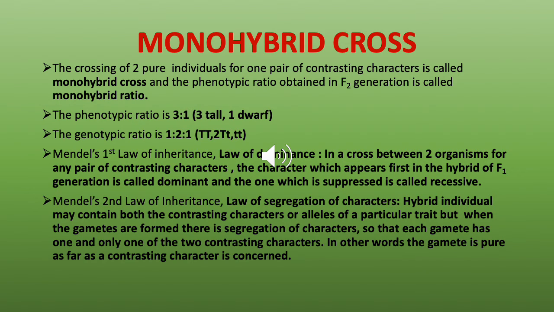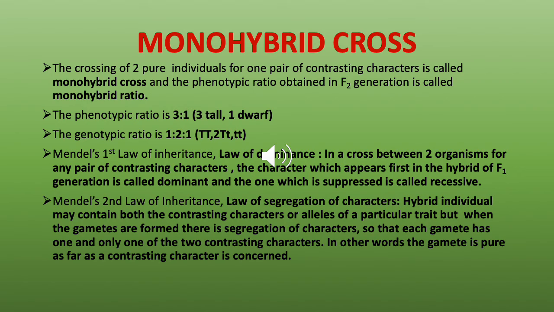So based on this experiment, Mendel gave his first law of inheritance, which is the law of dominance. He said that in a cross between two organisms for any pair of contrasting characters, the character which appears first in the hybrid of F1 generation is called dominant, and the one which is suppressed is called recessive. So as we saw, the tall appeared in the F1 generation, not the dwarf character. So the tall character is dominant over dwarf.